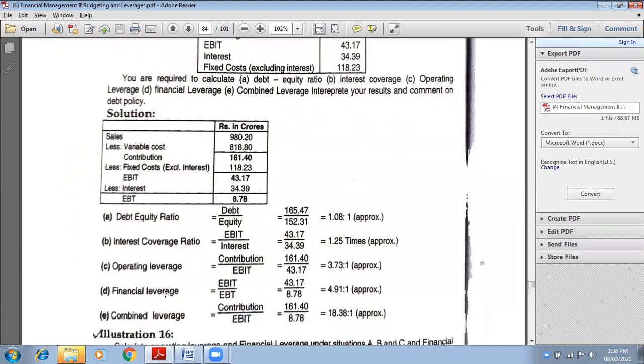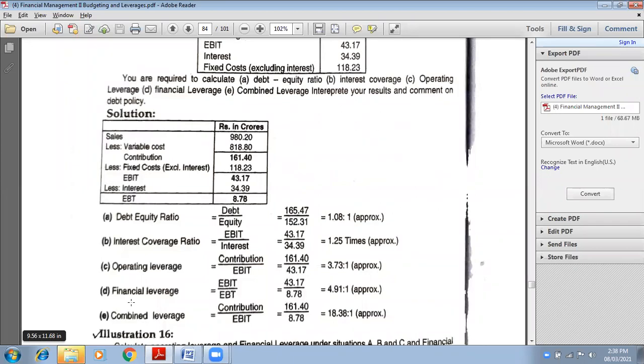Next is degree of operating leverage, contribution upon EBIT. So here is our contribution, 161.40 divided by EBIT, which is 43.17. So this will be our answer. Similarly, we have financial leverage and combined leverage.